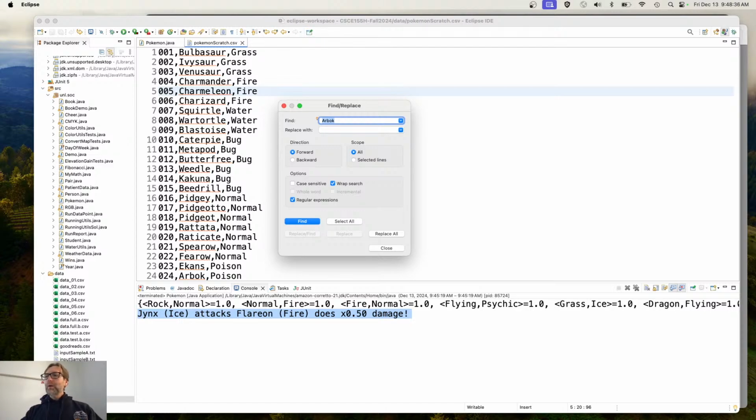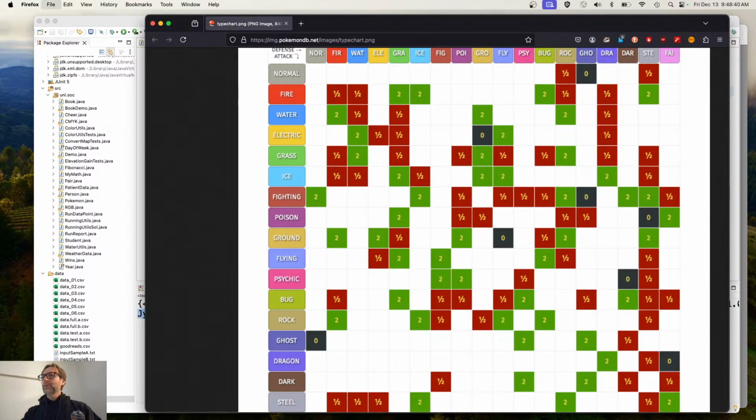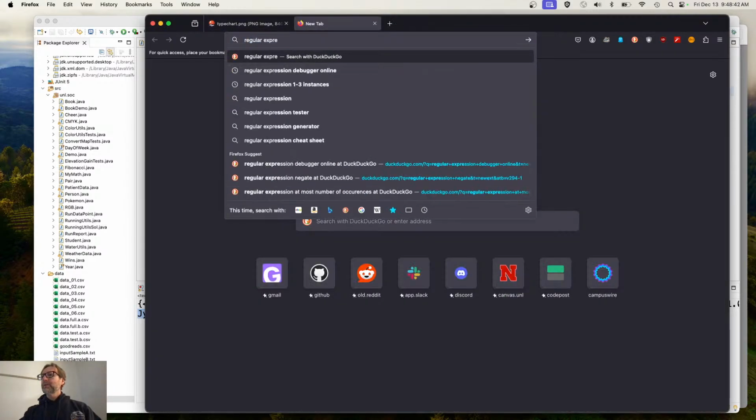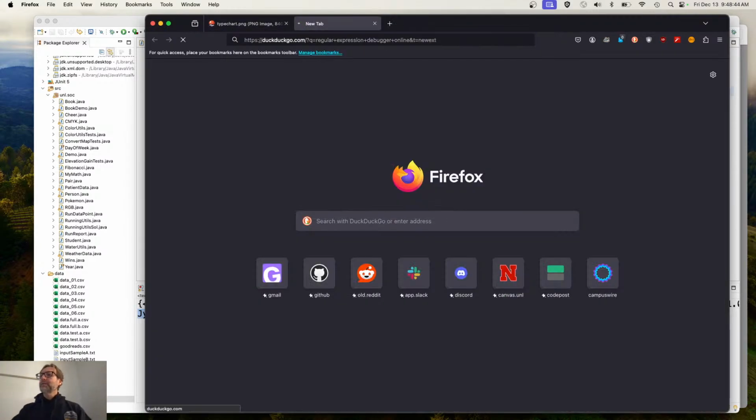Right. I want, and unfortunately it's kind of small, so let's actually go over to regular expression debugger online. I think I've showed this before.